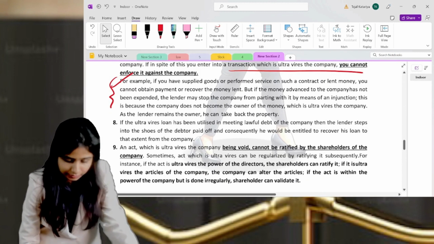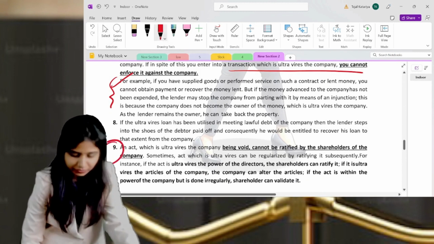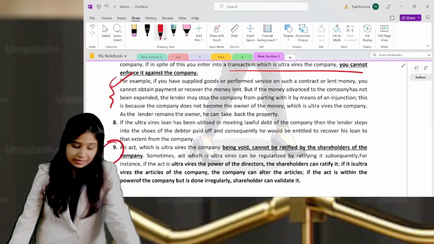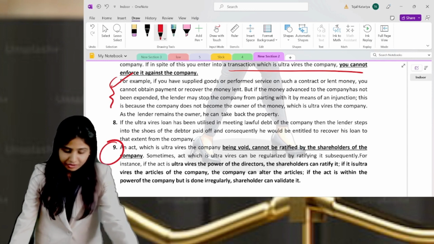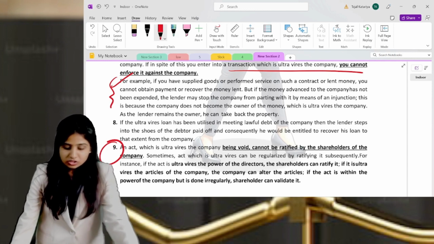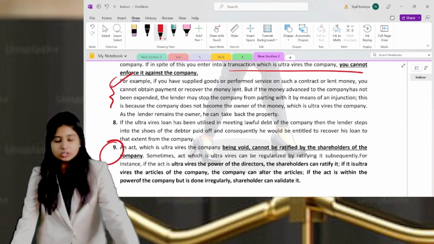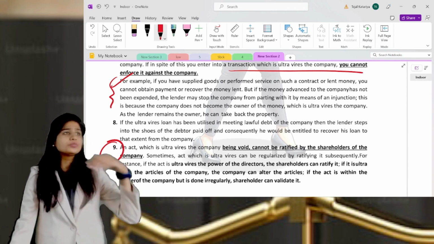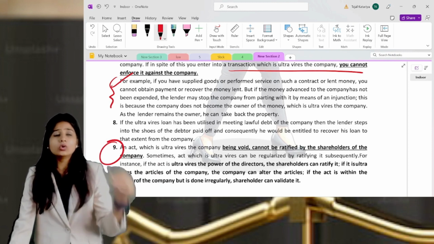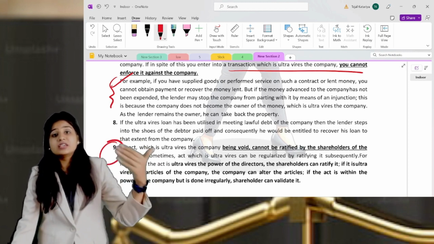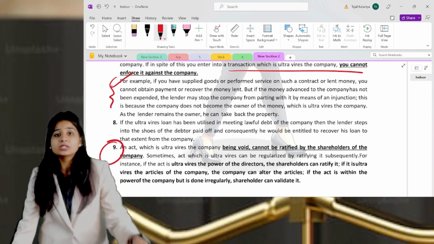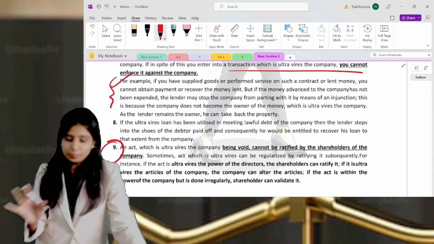The last point is very important. Other than that, it's okay. The last point is the 9th point, which is very, very important. An act which is ultra vires the company, being void, cannot be ratified by the shareholders of the company. That means if you are doing something which is beyond the Companies Act, it is not allowed. Ratification is giving subsequent approval. Even the shareholders cannot subsequently approve it.